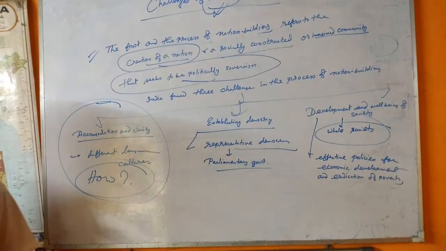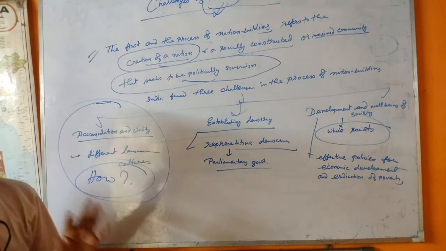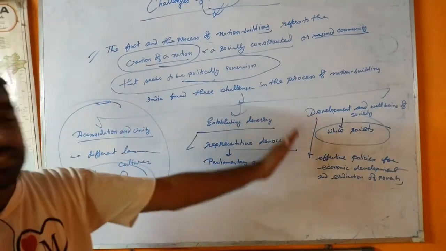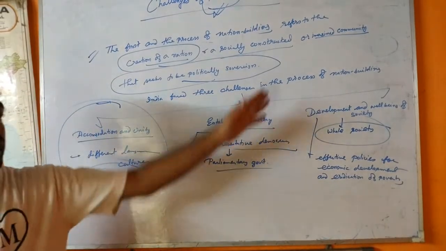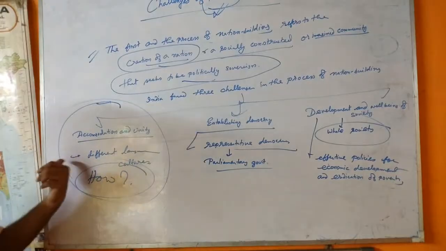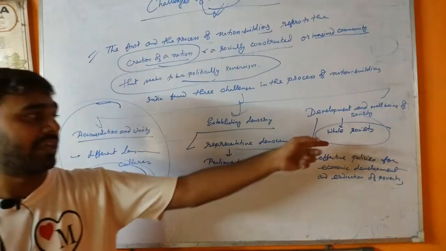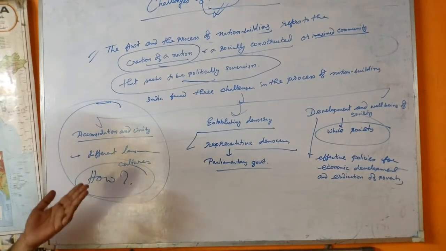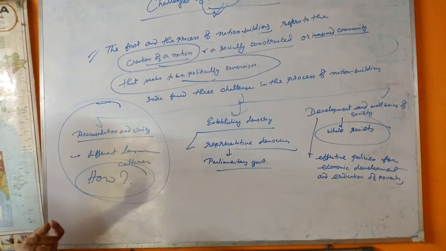अब आते हैं इसी चैप्टर के next portion पर. तो कुछ लोगों के quotations हमने देखे, in Hindi and English both, and we are talking about the challenges which have been faced by India in the process of nation building. There are three challenges faced by India in the process of nation building: accommodation and unity, establishing democracy, development and well-being of society. Now we are talking about the partition, displacement and rehabilitation. Okay.